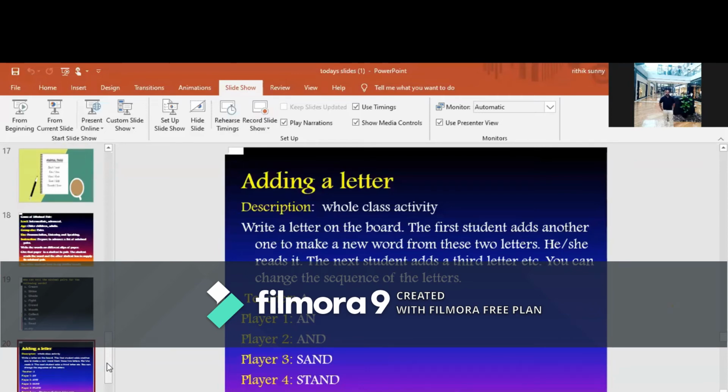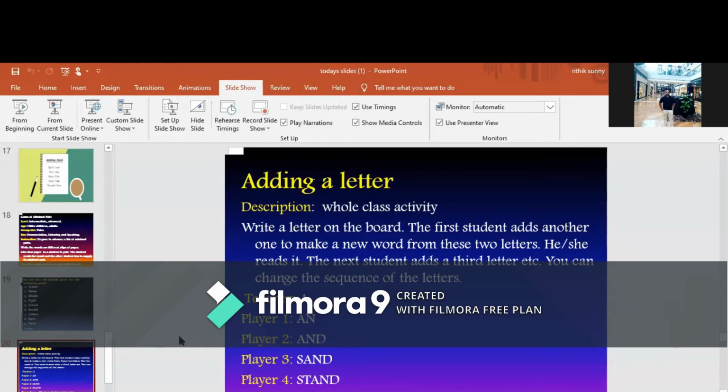And here is one more activity that can be given as a whole class activity for beginners: adding a letter. Here, the teacher writes a letter on the board, and the first student adds another one to make a new word from these two letters. For example, the teacher has written the letter A, and player one came and added N to that A. Player 2 wrote D, and the word became and.